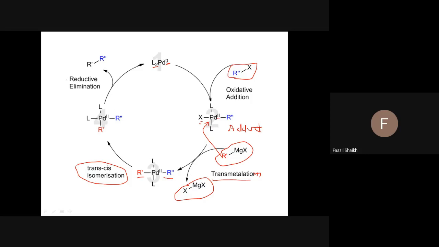This is called reductive elimination. Why? Because this is eliminated, and this palladium in the reduced form, oxidation state 2 to 0, is formed again. So this is the palladium-catalyzed Kumada coupling.